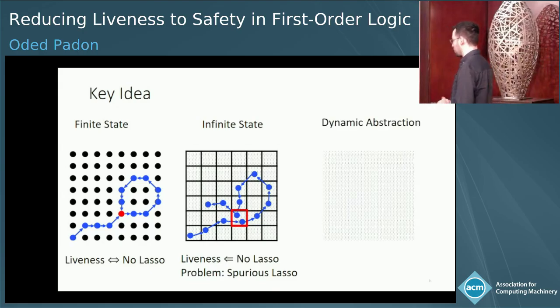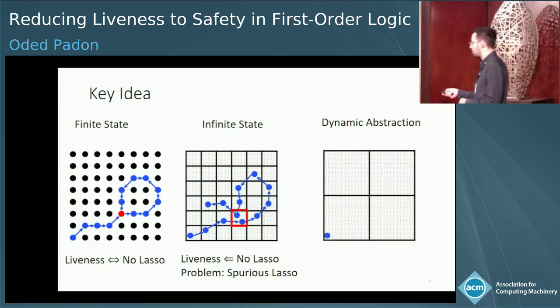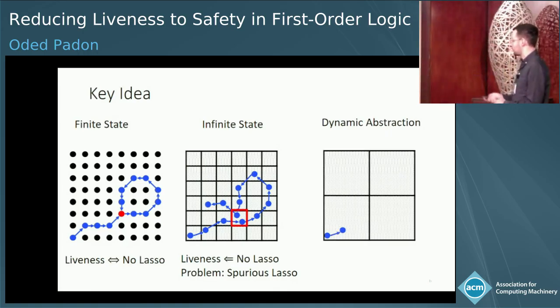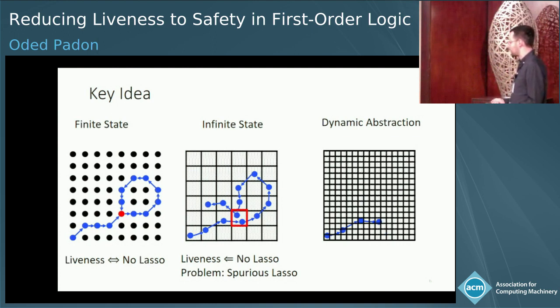Our idea to mitigate this gap is something we call the dynamic abstraction. The idea is that the abstraction is dependent on the state of the system. So maybe in the initial state, we would have a coarse abstraction. When the system takes a transition, the abstraction gets refined. When it makes another transition, it gets more refined. Another transition, even more refined.